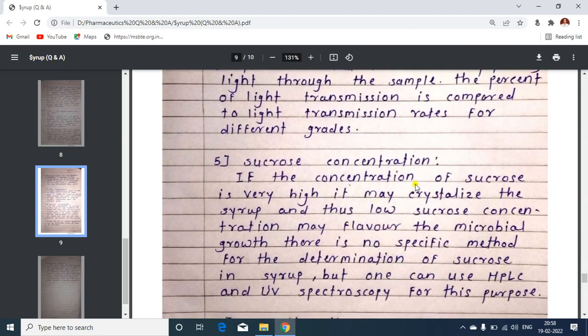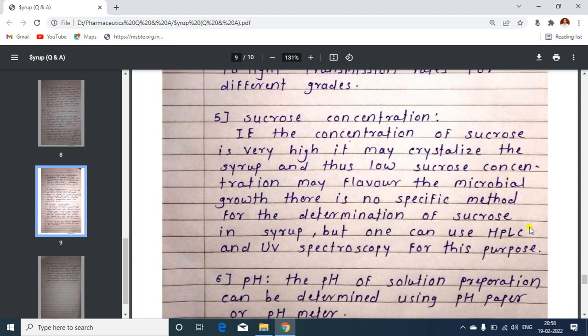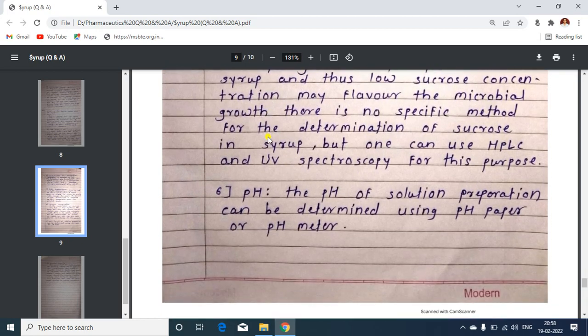Then the sucrose concentration test is there. The concentration of sucrose is checked here. If the concentration of sucrose is very high, then crystallization may occur, and low sucrose concentration may favor microbial growth. There is no specific method for determination of sucrose in syrup, but we can use techniques like HPLC and UV spectroscopy to determine the concentration of sucrose in the syrup.